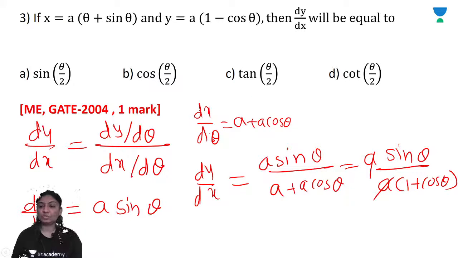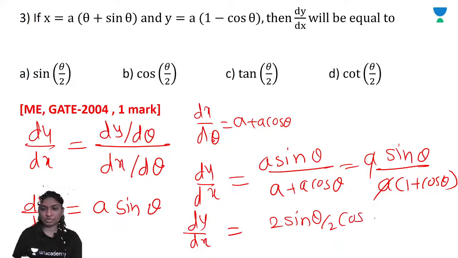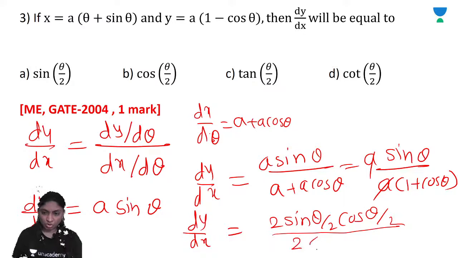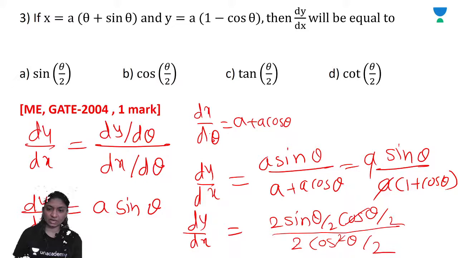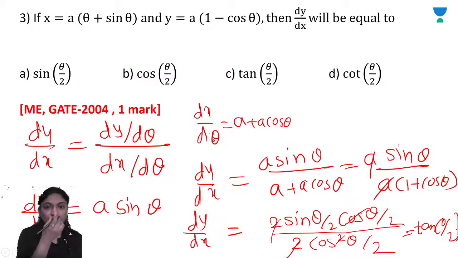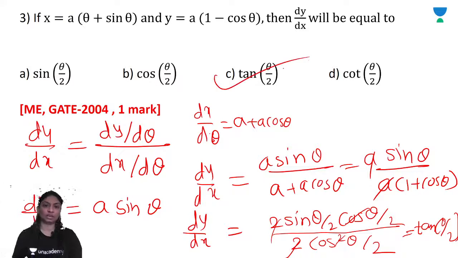But here there is no such option, so we will elaborate one. So sin theta, can I write it as 2 sin theta by 2 into cos theta by 2, right? And 1 plus cos theta, it means you will get 2 cos square theta by 2. So cos theta by 2 and this cos theta by 2 get cancelled out, 2 cancels out, sin theta by 2 upon cos theta by 2, nothing but tan theta by 2. I hope you are getting it clearly. So tan theta by 2. So option C is the correct option. It's a very simple question for 1 mark.